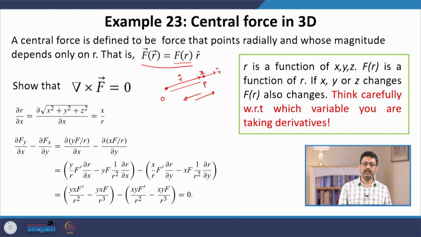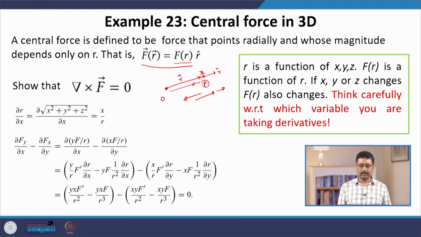In the case of gravitational force, this is an attractive force, so it is directed towards the sun; the sun is attracting the earth towards itself. If we have two point charges, one at O and one at P, say two electrons with the same charge, then the force could be repulsive. The force on the electron at P by the electron at O will be repulsive. So this force is along r or along minus r.